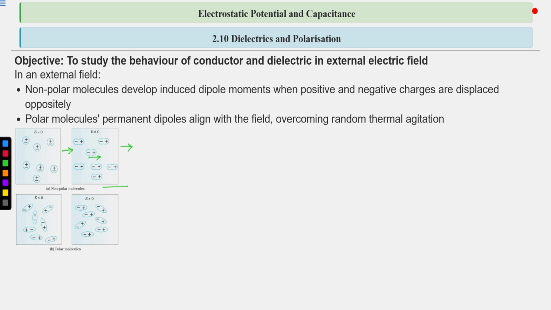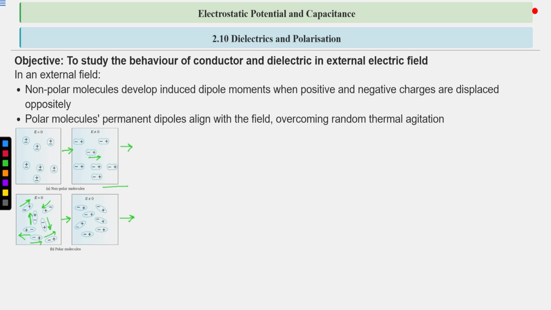Now in the case of polar molecules, the dipole moments, from negative to positive, will be randomly oriented in any direction due to thermal agitation, due to the temperature of the dielectric, so that the net dipole moment of the whole substance is 0. When we apply an electric field, the positive charges experience force in the direction of the field and the negative charges in the opposite direction.